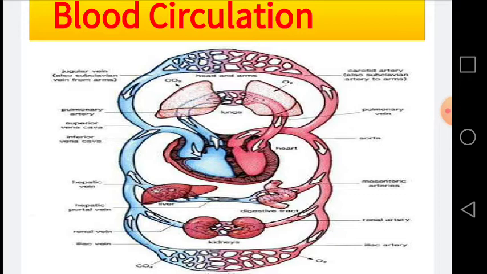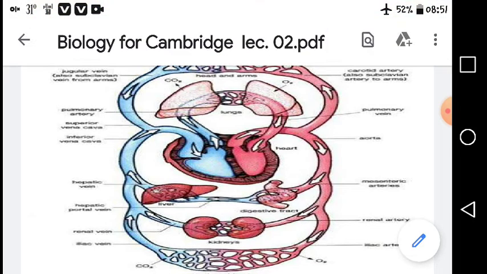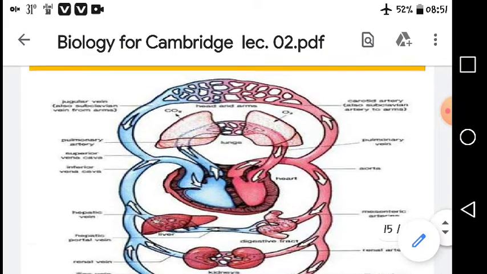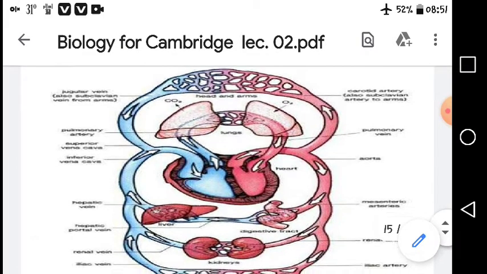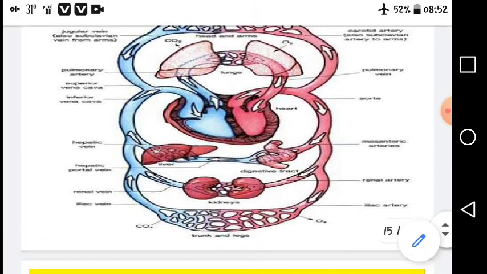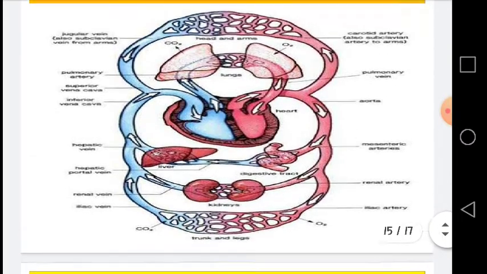You can see this is how the blood is moving from the heart to the tissues, to different parts of the body, and supplying them the different nutrients, oxygen and food, and then getting the waste materials coming back towards the heart, and then it is moving towards the lungs for purification and other parts for the removal of the waste materials. This is how the blood circulation is done, my dear students.